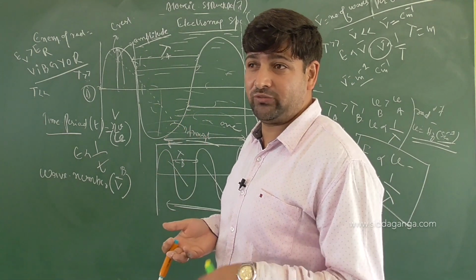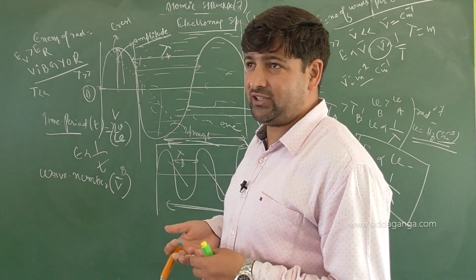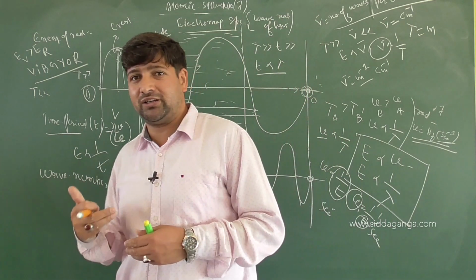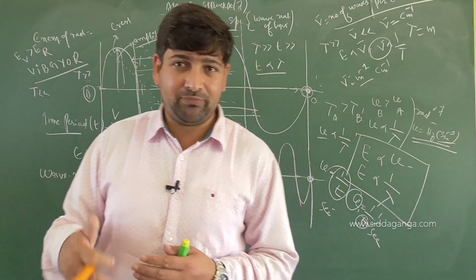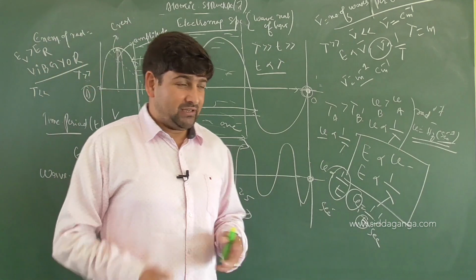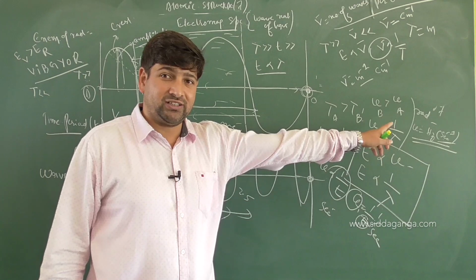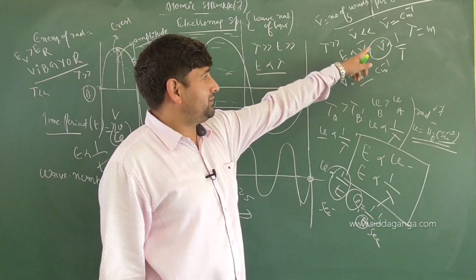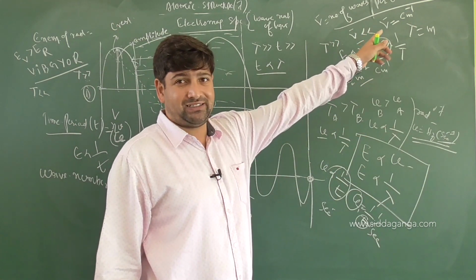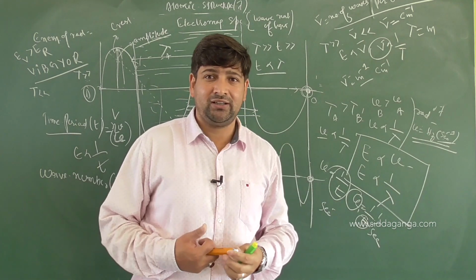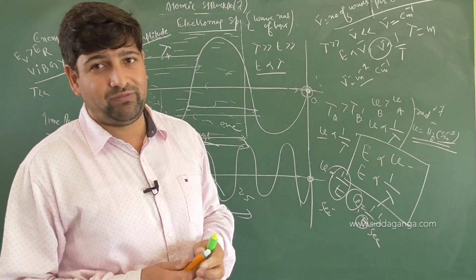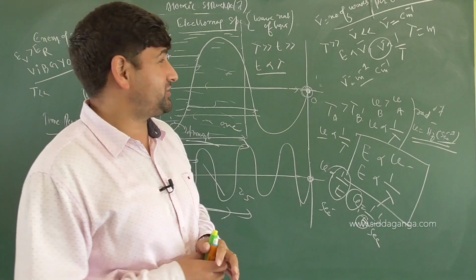Time period's unit will be second. What is frequency? Number of waves crossing a particular point per unit time. Its unit is per second, also called hertz. Then I discussed wave number, which is centimeter inverse, and I said wave number is the number of waves present per unit length of a wave. Am I clear with all these equations, children?